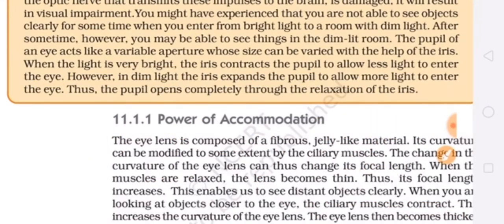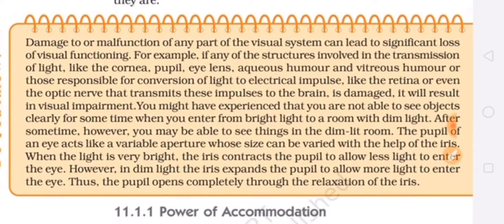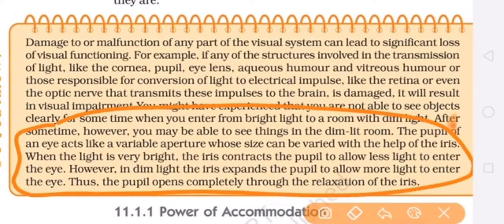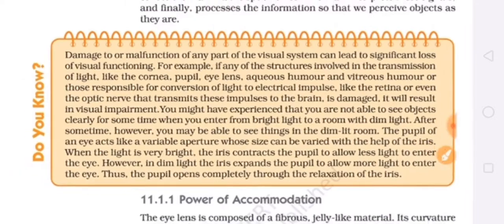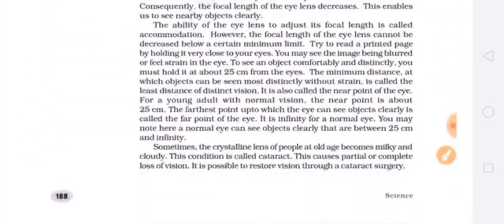So this is the function of the iris: to control the size of the pupil, to make it a variable aperture, meaning its size can become larger and smaller also. This portion is very, very important. This you need to learn. So I hope you have understood this paragraph, that if any part of the eyes gets damaged, we can have visual impairment, and how the iris maintains the size of the pupil.